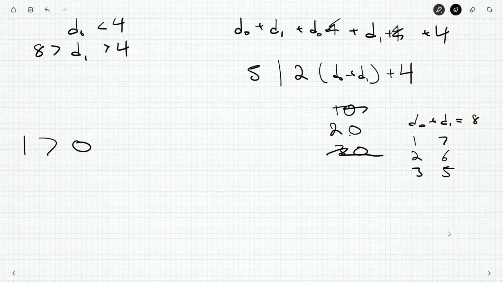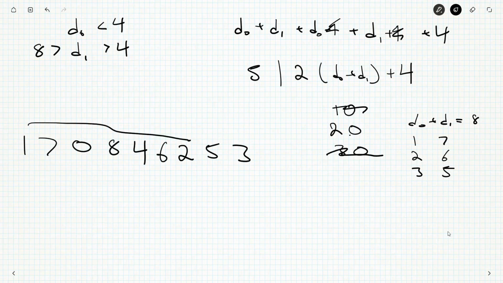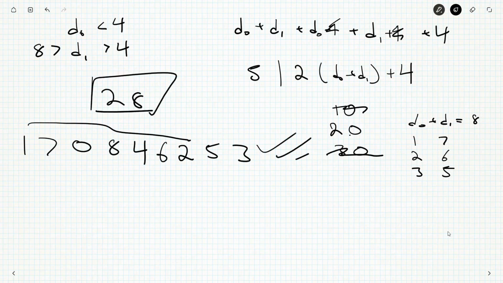So that'll be 0, and that'll be 8 there, 4 here. Really, is it 0 and 8? Yeah, okay. And then we get 6, 2, 5, and 3. And the question is, is this a Moffat number? Well, I just need to check the first 7. So 1, 7, that's 8, 16, 20, 28. Oh, we have a Moffat number. Yay. Okay, good. So the last few examples have not gone well for me.